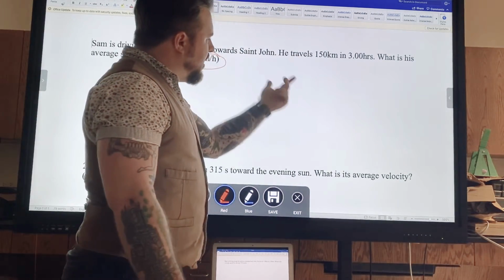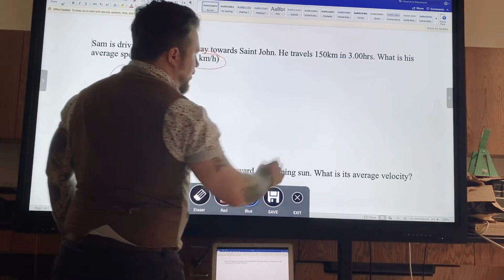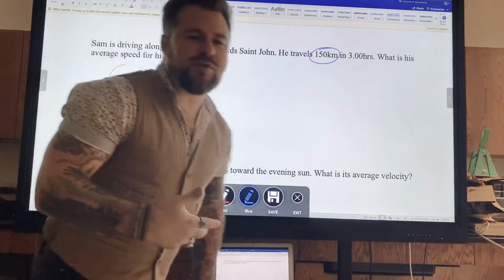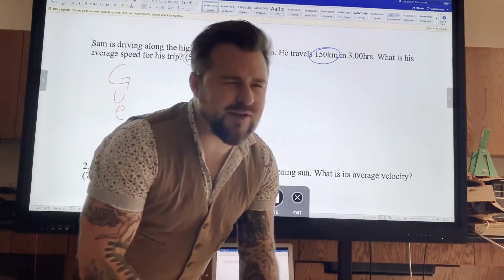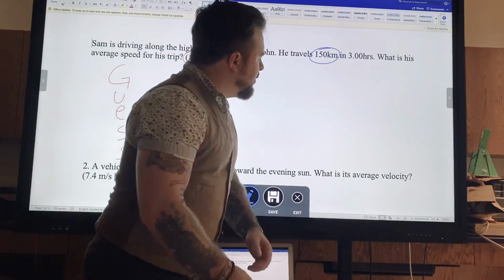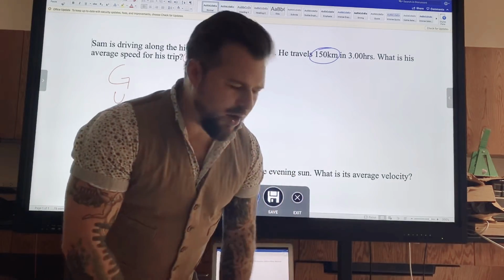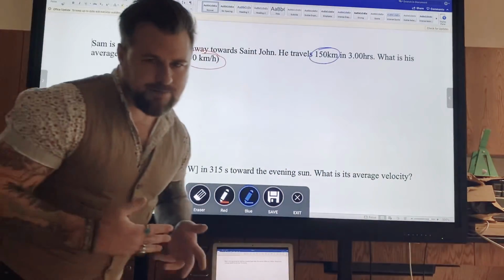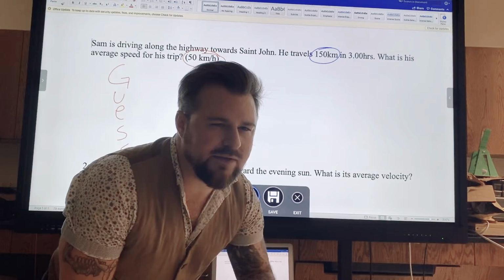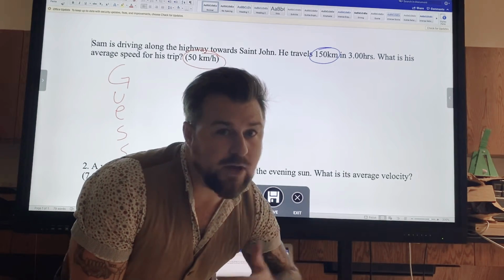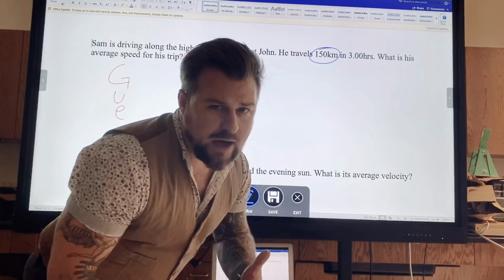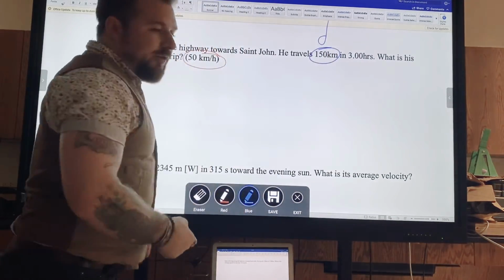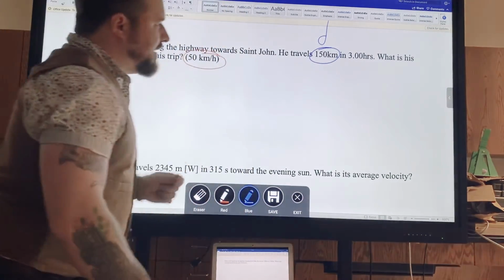He travels 150 kilometers. Now, I am going to circle that. 150 kilometers, right? What is 150 kilometers? We talked about units of measure. If I go 1 kilometer away, if I go 10 kilometers away, what am I measuring? You should see that I'm measuring the distance. Kilometer, kilometer. That's a measure of how far I've gone. That is a distance. D. That is my variable for distance. It is D.